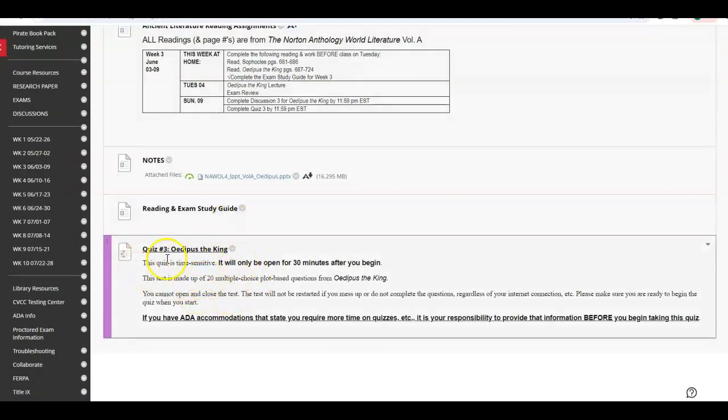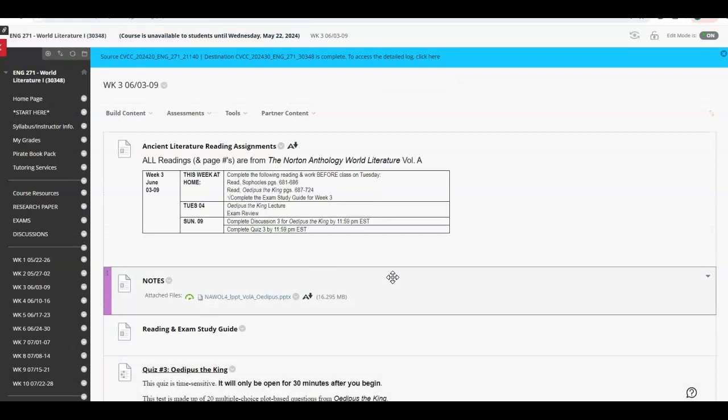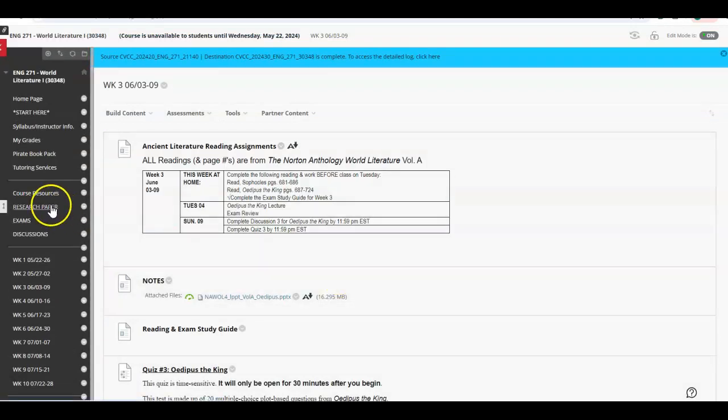And also notice that these quizzes are time sensitive. Once you open them, the time begins. You have to take the test when you start. I will not restart tests regardless of your internet connection, etc. Quizzes are not a big part of the class as a whole. So if you miss one, it's fine, but you don't need to miss too many. Quizzes cannot be taken late. They won't be reopened or restarted.